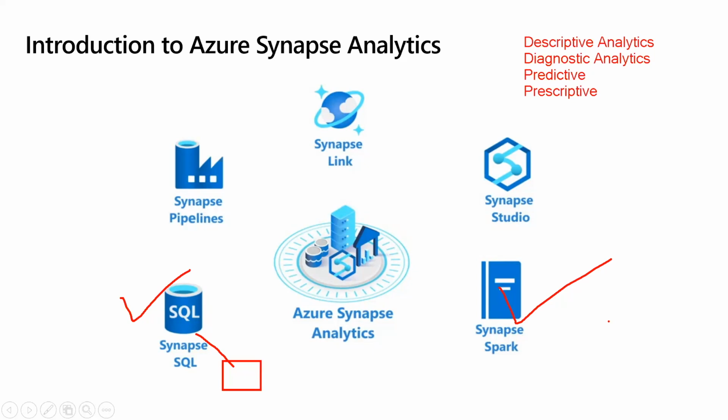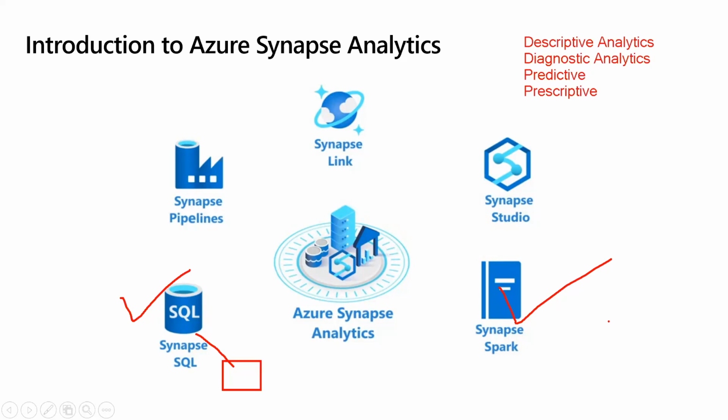Fourth one is prescriptive analytics. This time, if you look at executing actions based on the real time or near real time analysis of your data, you need to analyze the data in real time. So Stream Analytics is a service, Azure Databricks is a service which is helping you to perform some real time stream processing on top of your data, right? So you can do prescriptive analytics also.